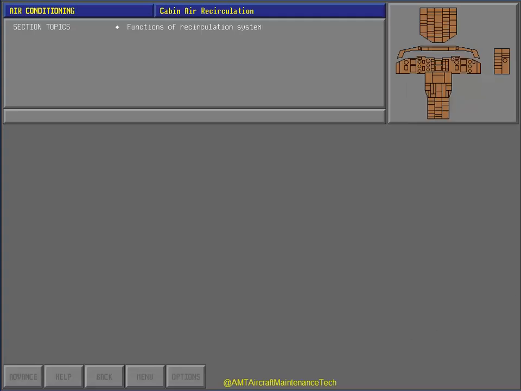In this section, you will learn the functions of the cabin air recirculation system. You will also learn how to operate the recirculation fan controls and how to interpret the recirculation system indicators.